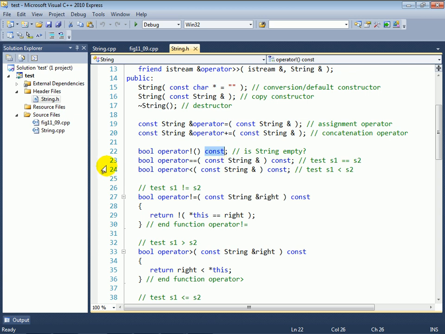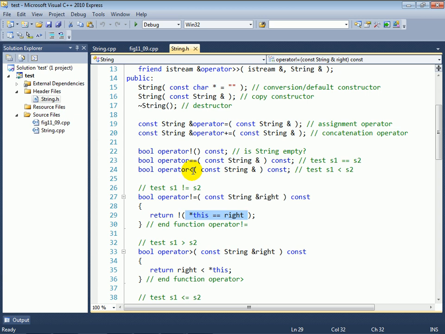We have overloaded double equals and less than operators, and it turns out that if you have these two operators, all of the other relational and equality operators can be implemented in terms of these two operators. So we know, for example, if you have an equals operator, that you can implement the not equals operator in terms of the equals operator. So here's the not equals, simply returning the opposite of what the equals operator returns. And if I have a less than operator, then I can implement the greater than operator in terms of less than.